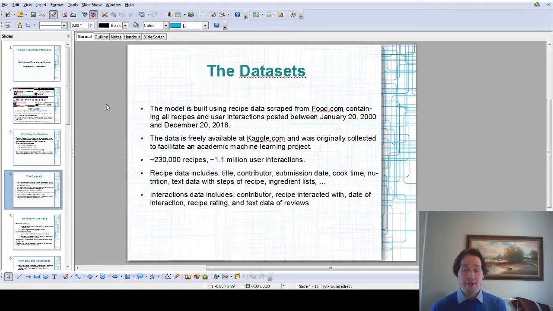The recipe data basically has everything you expect to see on the website. It's got the title of the recipe, who wrote the recipe, when was it submitted, how long does it take to cook, how many calories does it have. It has all the text data, all the raw text of the steps of the recipe, of the tags on the recipe, typos and all. So it has all of that information that you would see on the website itself.